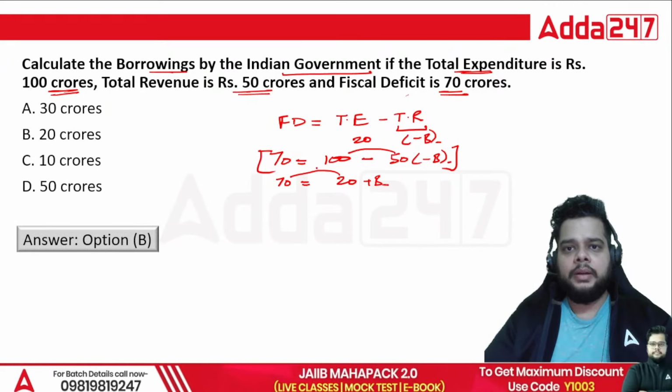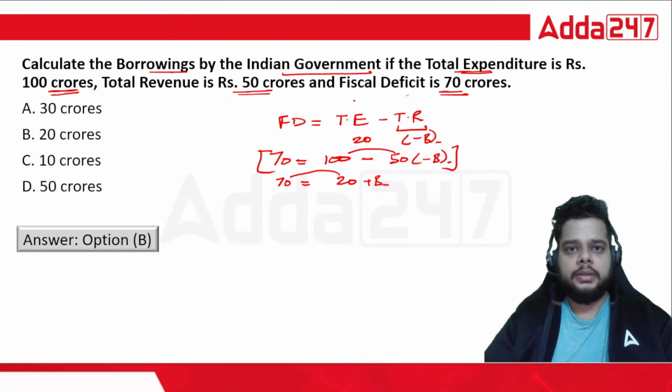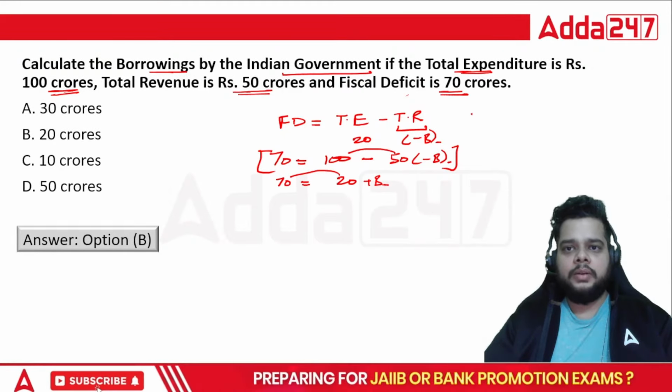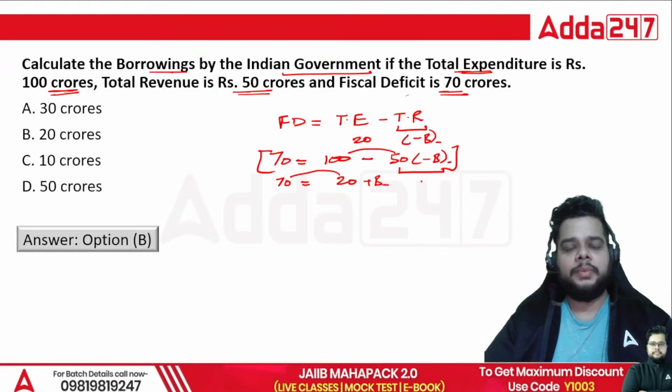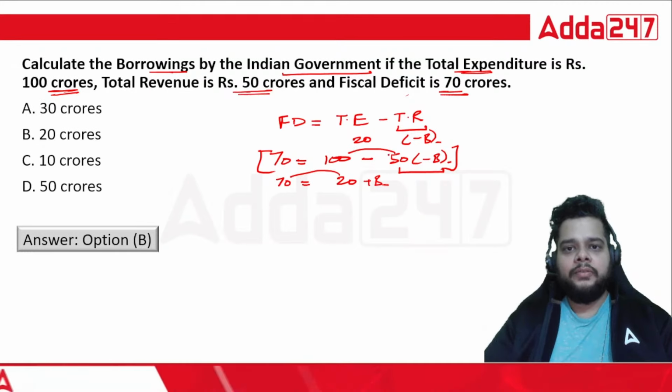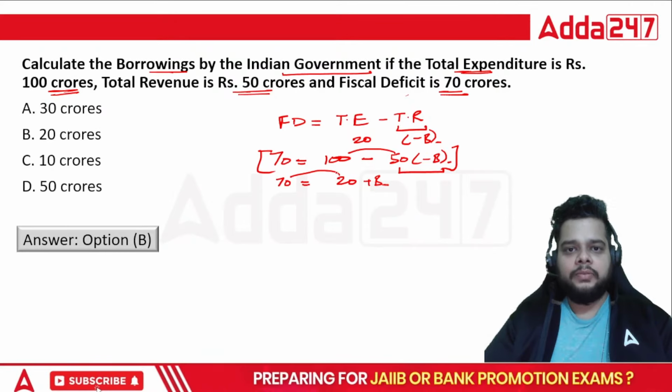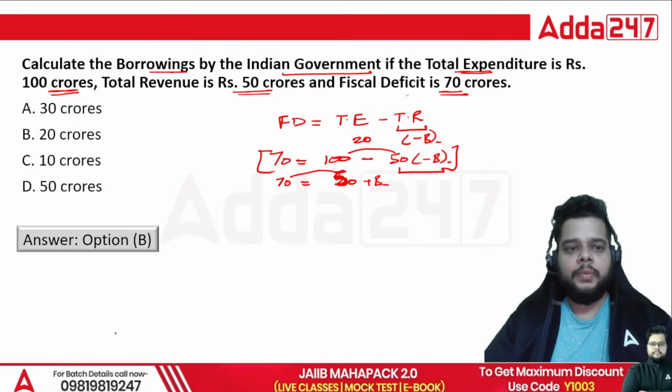That will be the right answer. One second. I think yes, the values are okay, but we have to subtract this. Now we have to subtract this. So the values will go here, and you will find that this is 50, not 20. The answer will be 20, right? This will be 50 only.